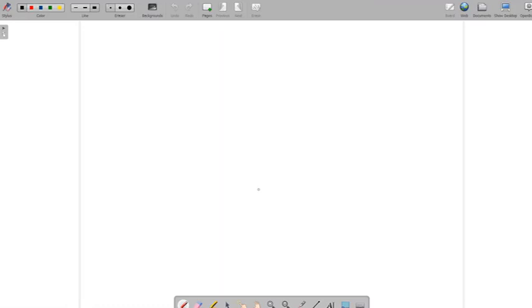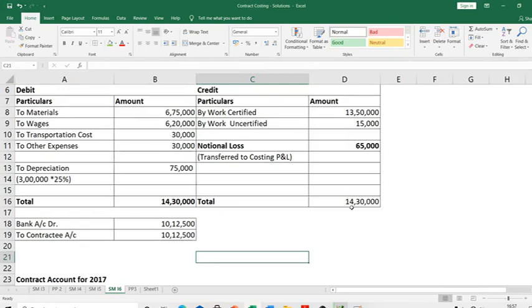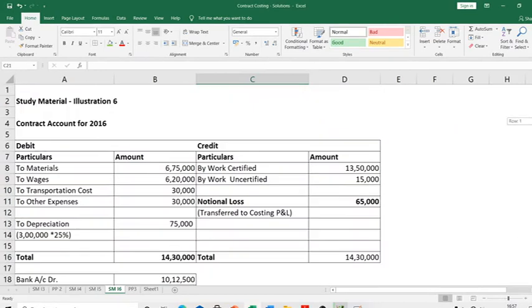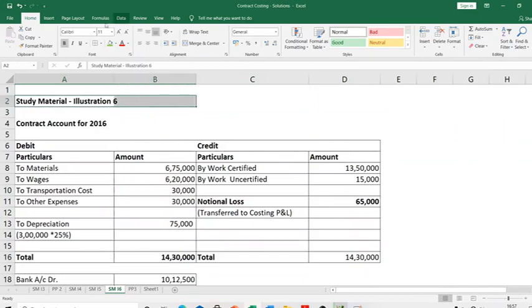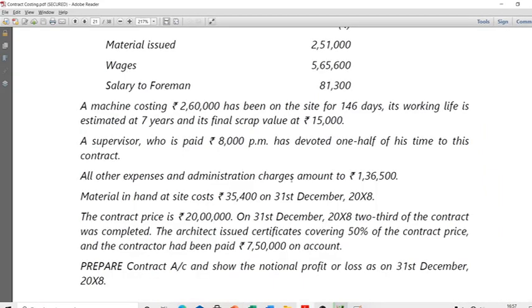Okay, let's continue our discussion in the second lecture, second video on contract costing. So now let me go to the next problem. This is also an interesting problem. I'm going to look at illustration 6 in your ICAI study material. So let me go to illustration 6.